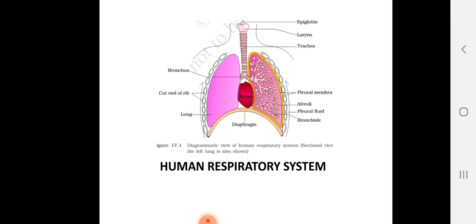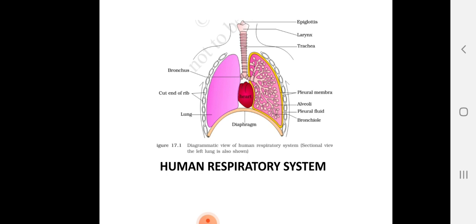The lungs are covered by a double-layered membrane called the pleura, and pleural fluid is present between the two layers of the membrane. The outer membrane of the pleura is in close association with the inner lining of the thoracic cavity, while the inner membrane is in contact with the lung surface.